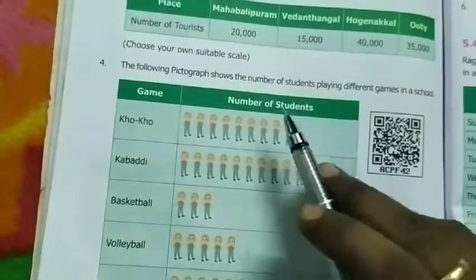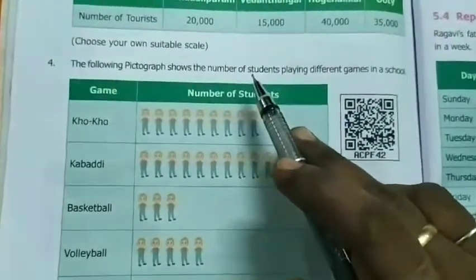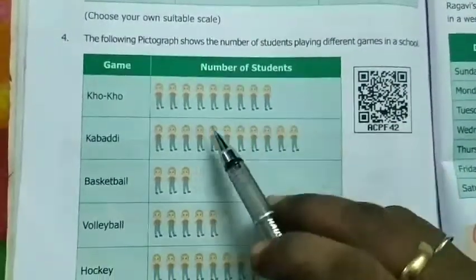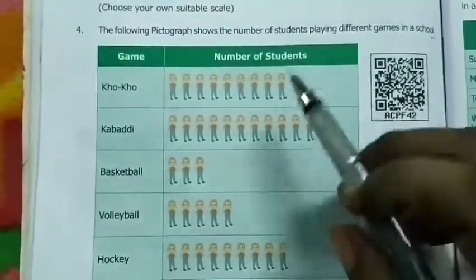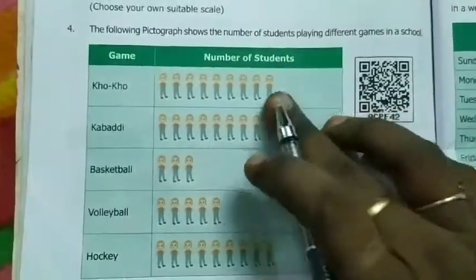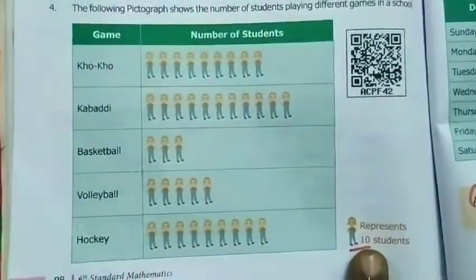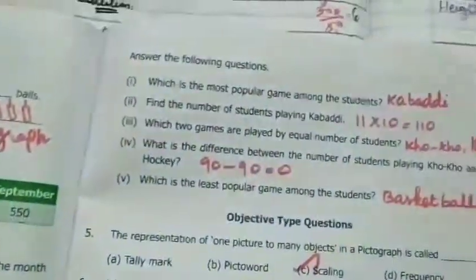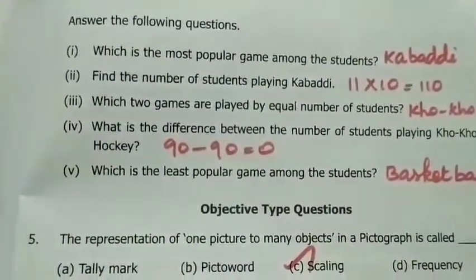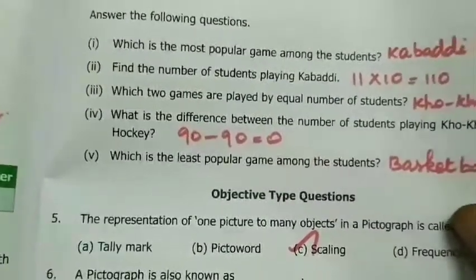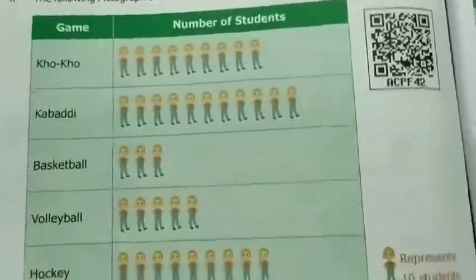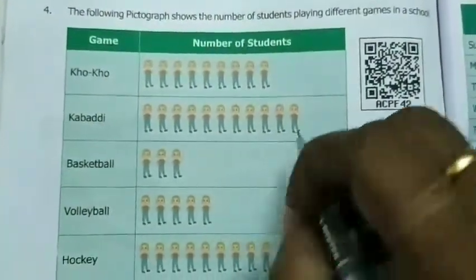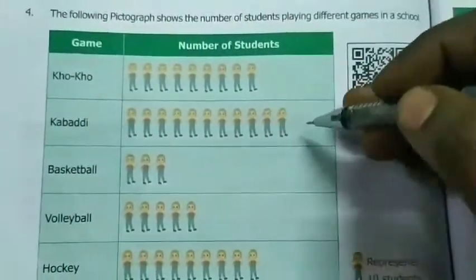Okay, see this. The following pictograph shows the number of students playing different games in a school. Kho-kho, kabaddi, basketball, volleyball and hockey are given. Okay, so the picture representation is given. Each picture contains 10 students. The question here is, which is the most popular game among the students? See this, here Kabaddi is the most popular game, because the most students participated in